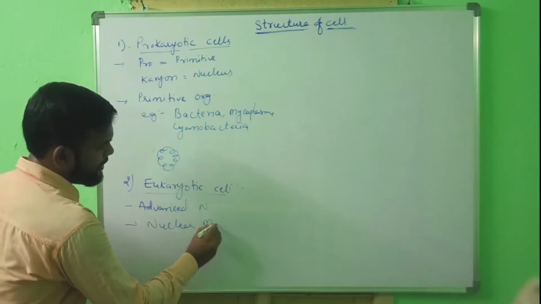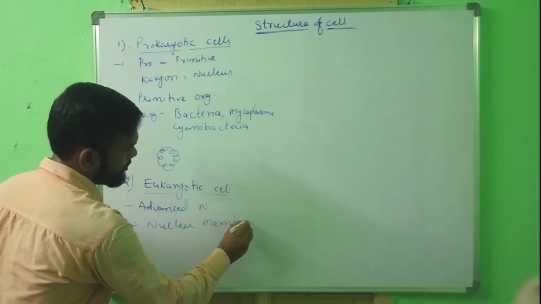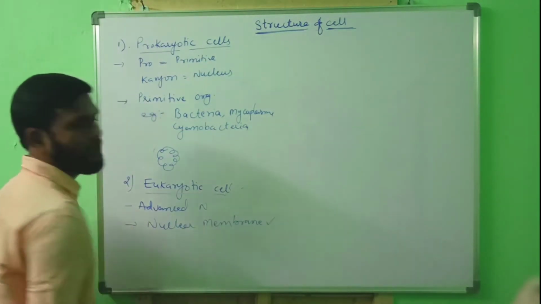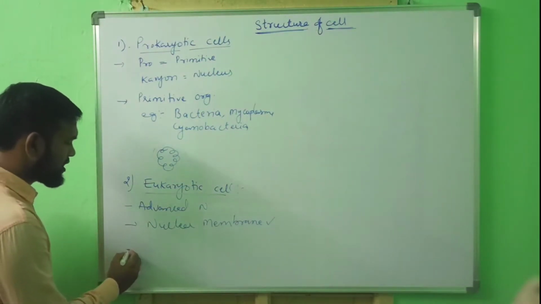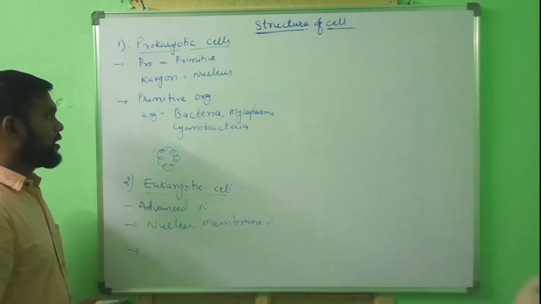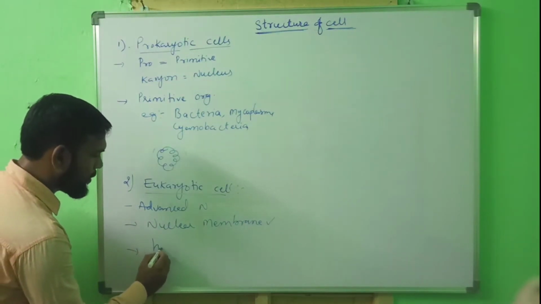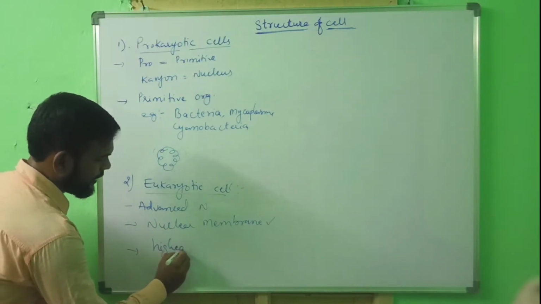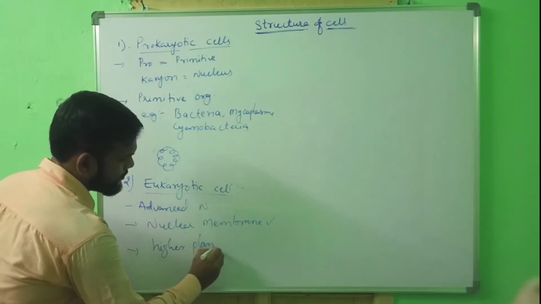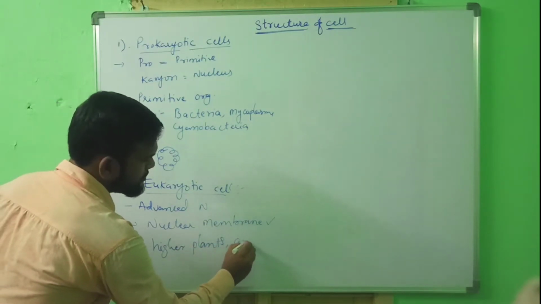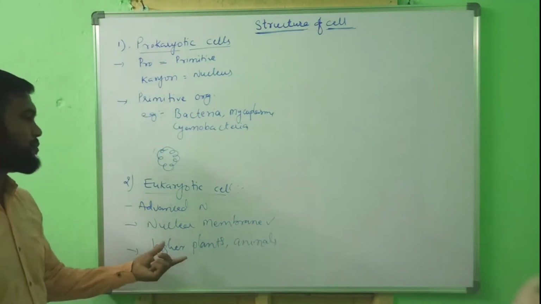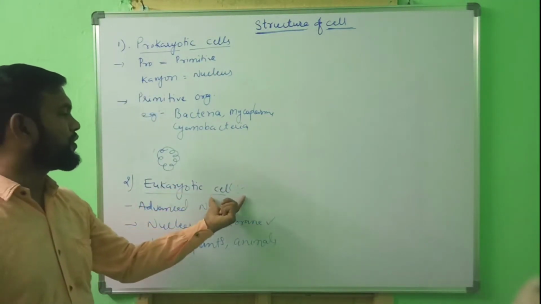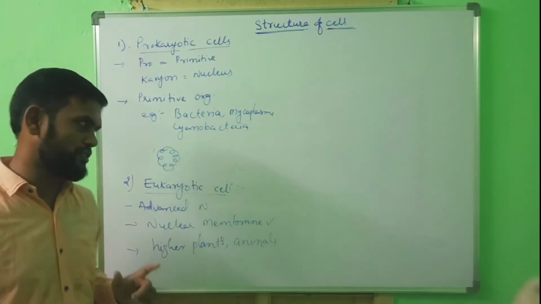Nuclear membrane is present. Such cell is called eukaryotic cell. What are the examples? Coming to examples, higher plants and animals are examples for eukaryotic cell containing organisms.